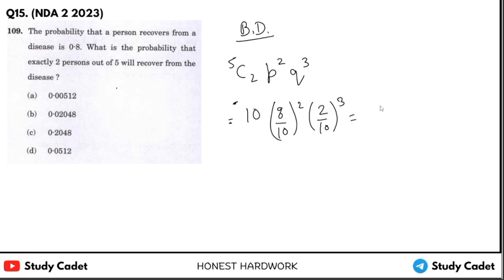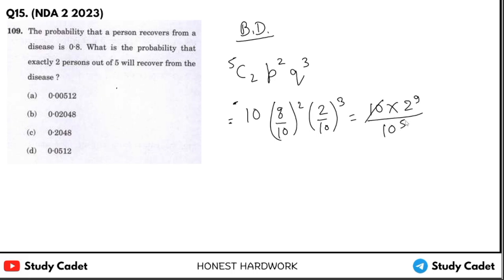So now we have 10 into 8 into 8, it is 2 to the power 3, and 2 to the power 3 means 2 to the power 6, and with the other 2 it's 2 to the power 9 upon 10 to the power 5.